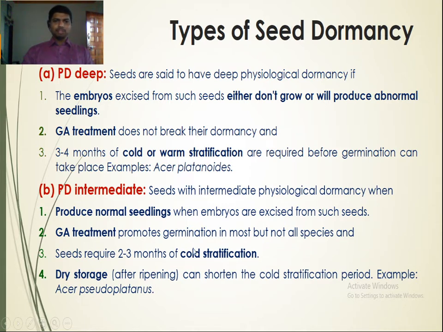In deep dormancy GA treatment does not work for breaking dormancy, but here GA treatment promotes germination in most but not all species.